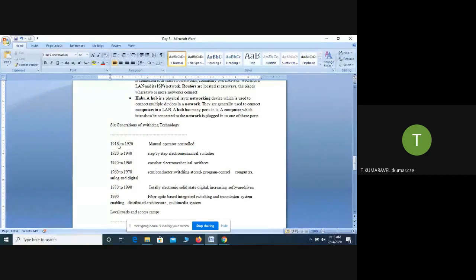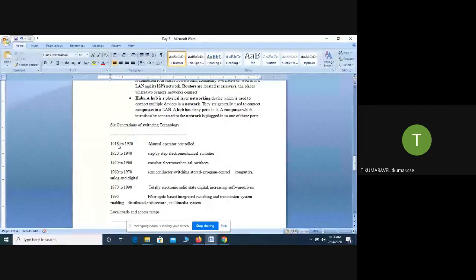Then in the years 1960 to 1970, they introduced the semiconductor concept and used it to manufacture switches. After that, from 1972 to 1990, people went to the digital format.